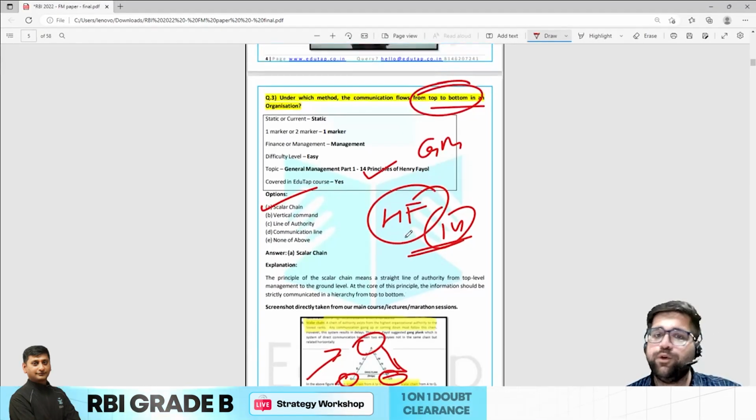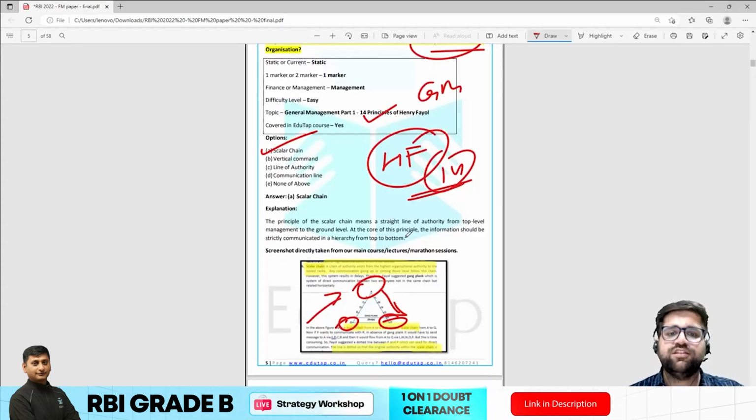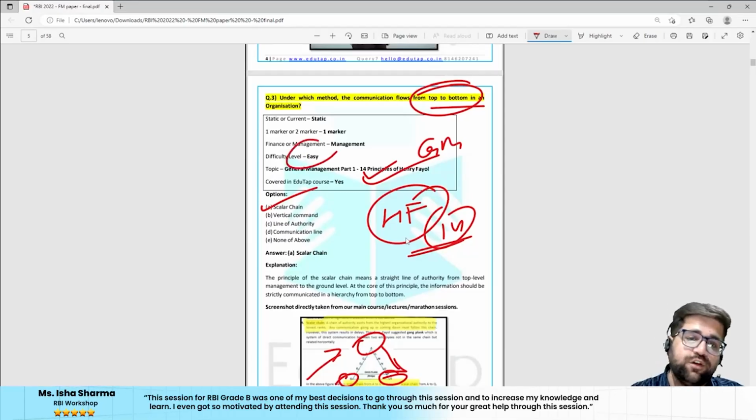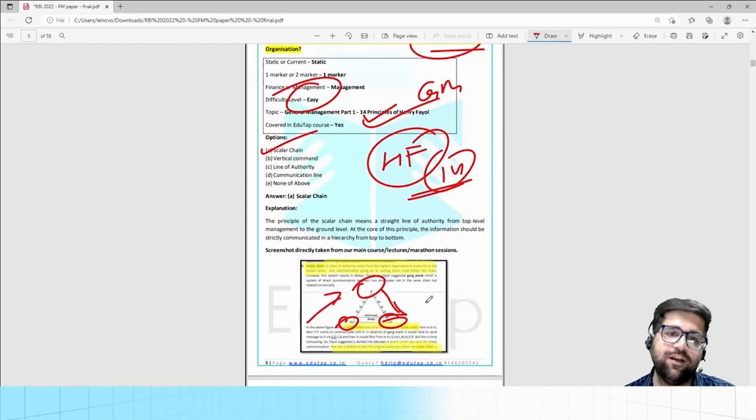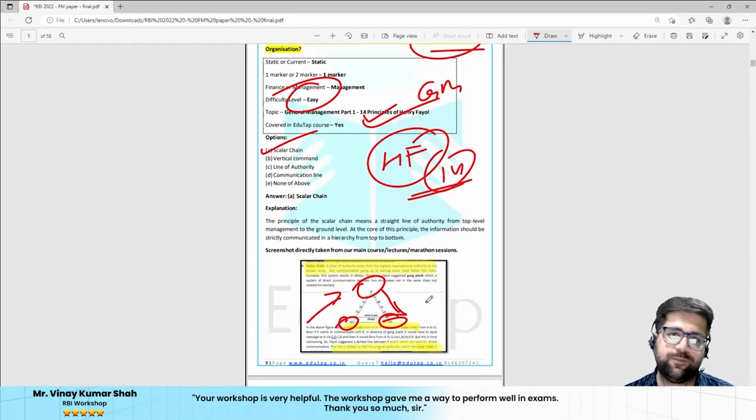So you have to understand this particular principle, which is very much important as well. This time communication was too much in the news, but although this is not directly taken from communication, this is taken from the 14 principles of Henry Fayol. Again, this particular question was easy, and this is a very basic question, and this is a worldwide famous theory which was given by Henry Fayol.